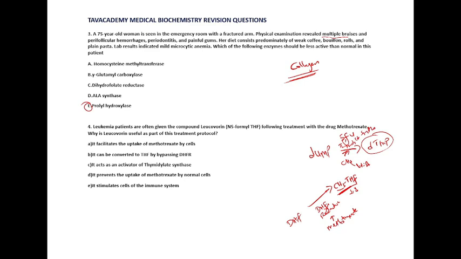So if methotrexate is given, all the cells that are rapidly proliferating, even the cancer cells, will be affected. So we are going to give the patient leucovorin, that is N5-formyl THF, which would then go to the normal cells of the patient, not the cancerous cells, and it's going to be converted to tetrahydrofolate by bypassing this step here, because the folate is given normally, it's going to get to DHF, then to CH3-THF, and all that.